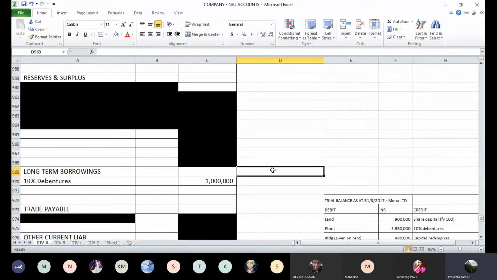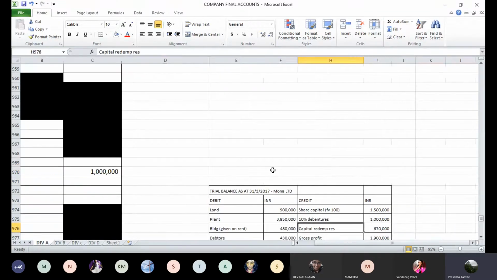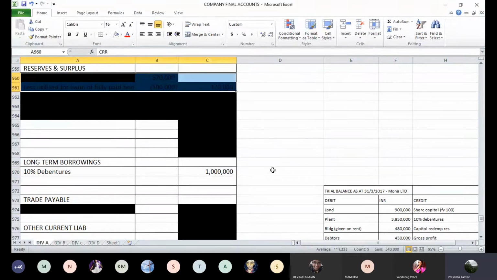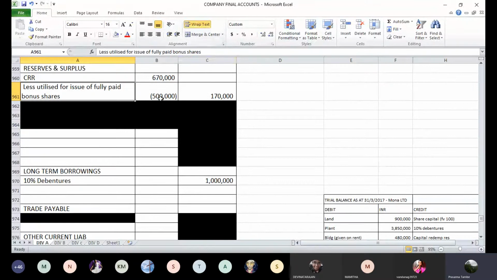The next one is capital redemption reserve. The original balance of capital redemption reserve is 6,70,000. Now from this reserve we have used 5 lakh rupees. So that will have to be shown in your reserves and surplus. So CRR opening balance is 6,70,000 less utilized for issue of fully paid bonus shares. That will be utilization to be shown here. Okay, so 5 lakh rupees is withdrawn. The balance of reserve becomes 170,000 rupees.